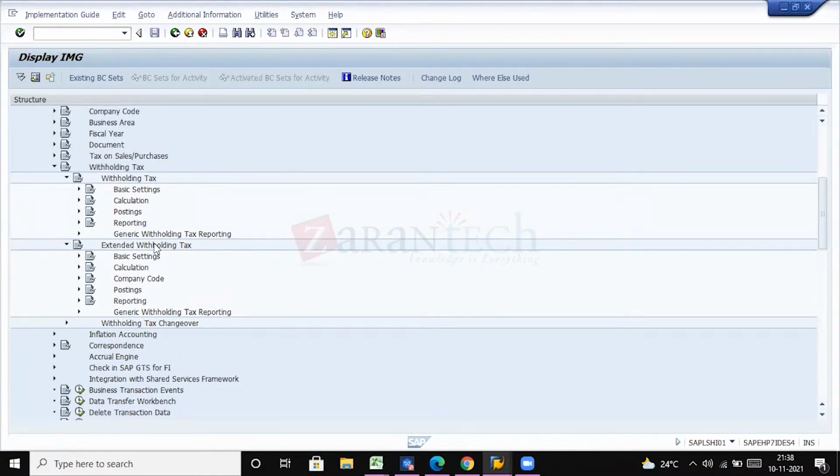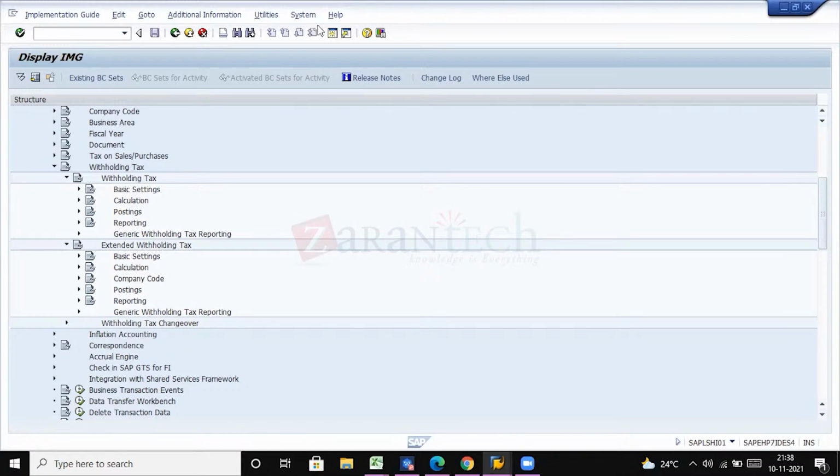So what is withholding tax? From the name itself, we can understand that some tax is being withheld, right? Are you following? Yes. In India, we call it tax deducted at source.